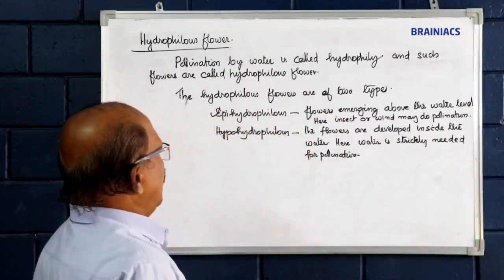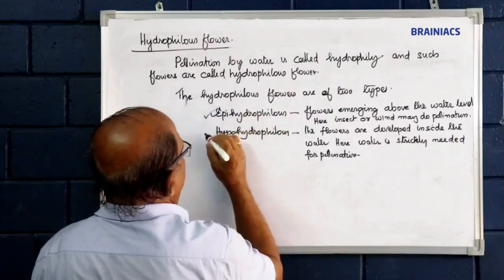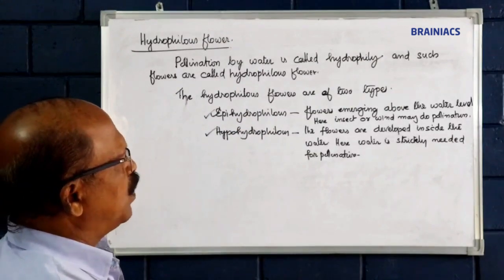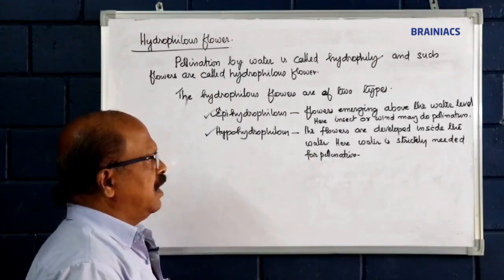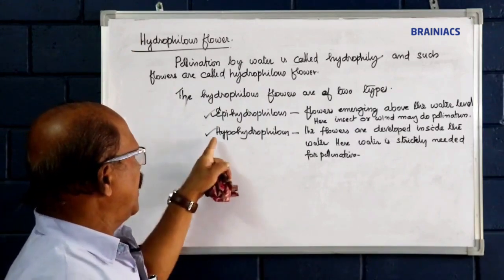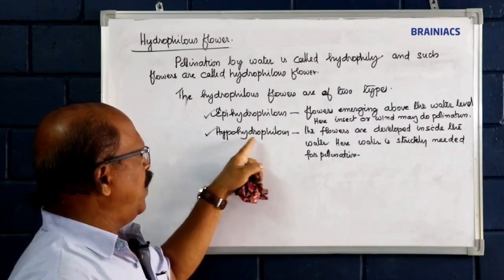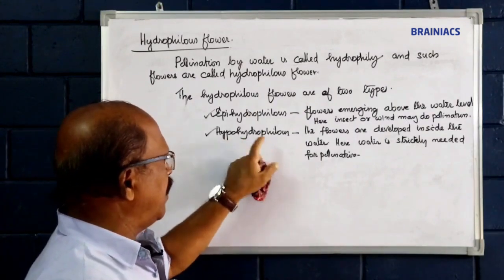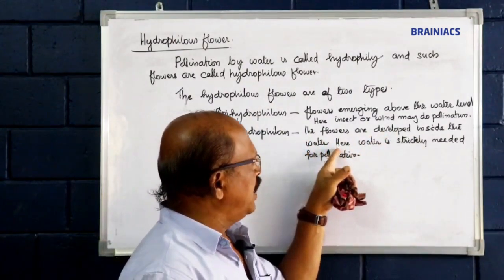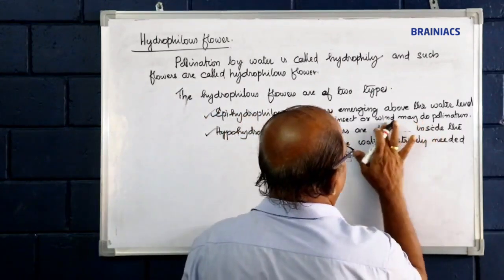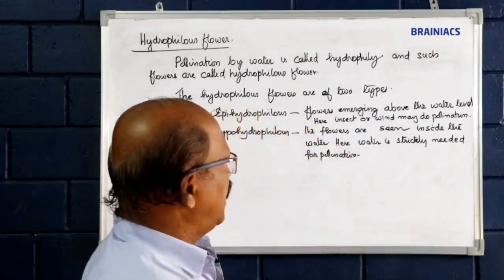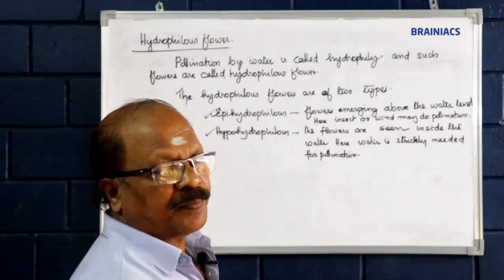See, in epihydrophilous condition, flowers emerging above the water level, and here the insect or wind may do pollination. See, hypohydrophilous, hypo means below, inside the water. The flowers are developed inside the water, are seen inside the water. Inside the water, here water is strictly needed for pollination.